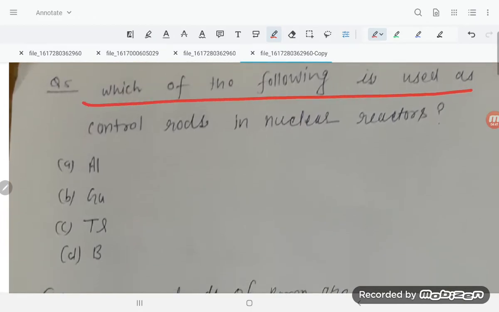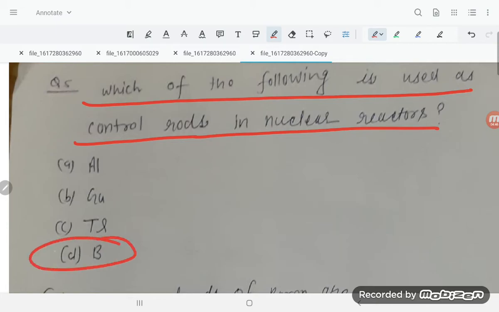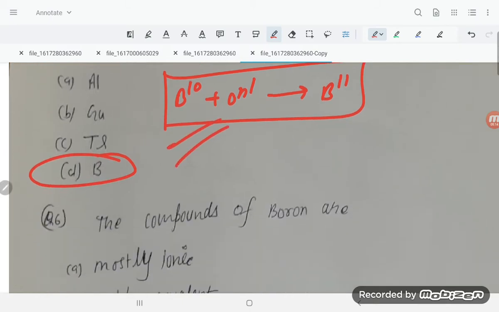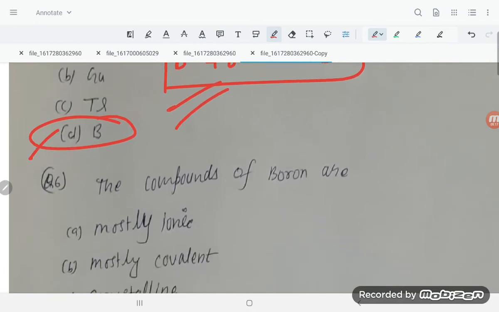Which of the following is used as a control rod in a nuclear reactor? That is boron. Boron is used as a control rod in the nuclear reactor. As I told you, boron 10 absorbs the neutron and forms boron 11. So it is used as a control rod in the nuclear reactor, controlling the reaction of the radioactive substances, stopping the nuclear reaction. So the correct option is option D.